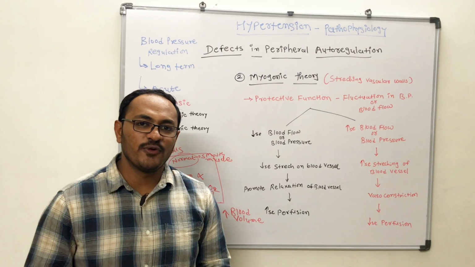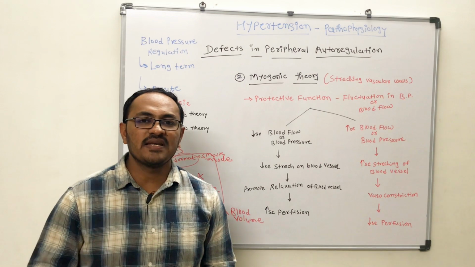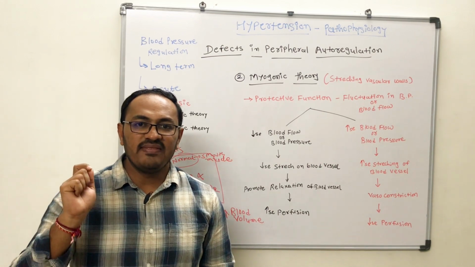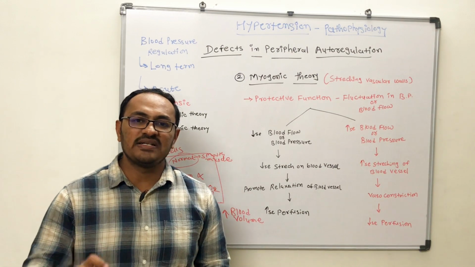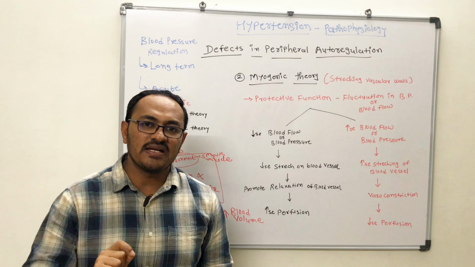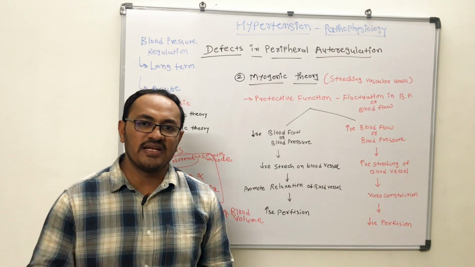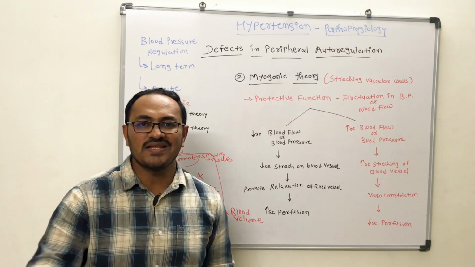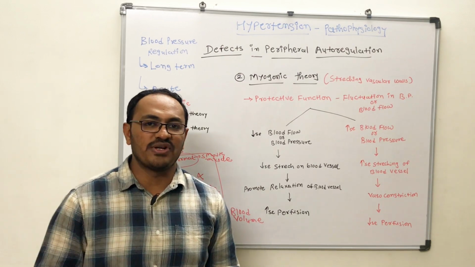In the next video, we will be discussing the vascular endothelial mechanism. In that we will discuss certain cytokines and certain enzymes secreted by the vascular endothelium and how they affect vasoconstriction as well as vasodilation and blood pressure.